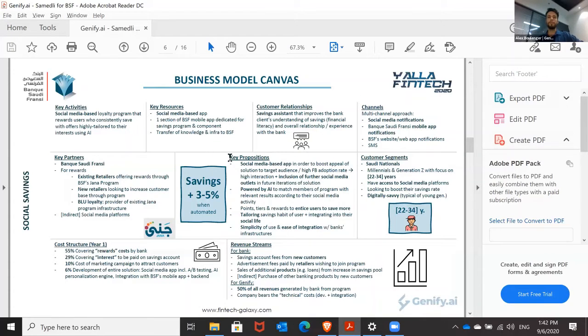Now, I'd like to take you through some specific elements of our business model canvas. It's very dense, but for the sake of time, the segment we target is the young professionals from 22 to 34, digital savvy with an extensive social media life.